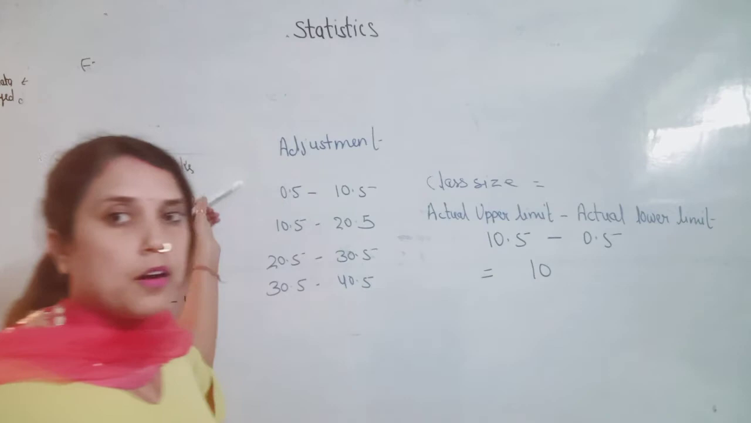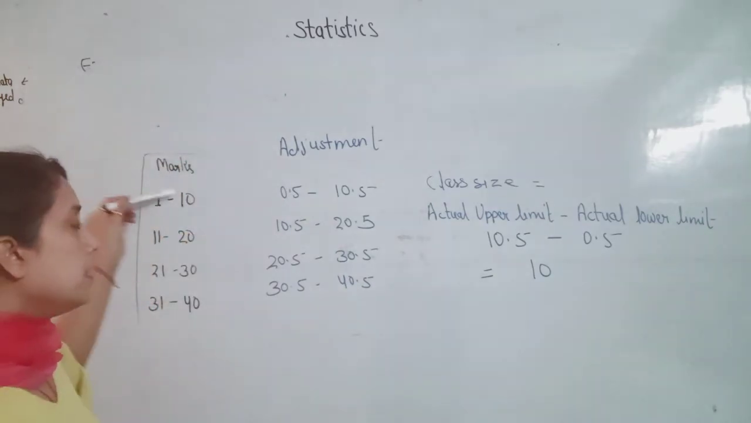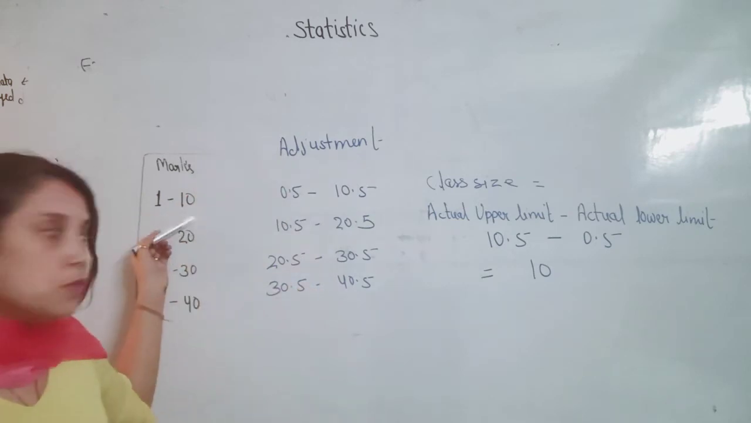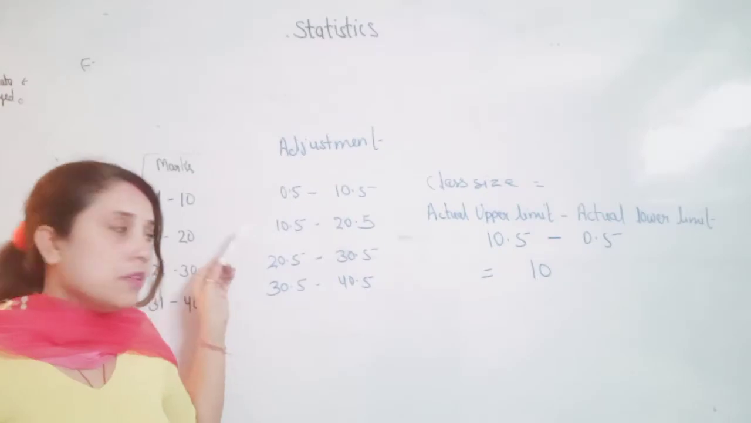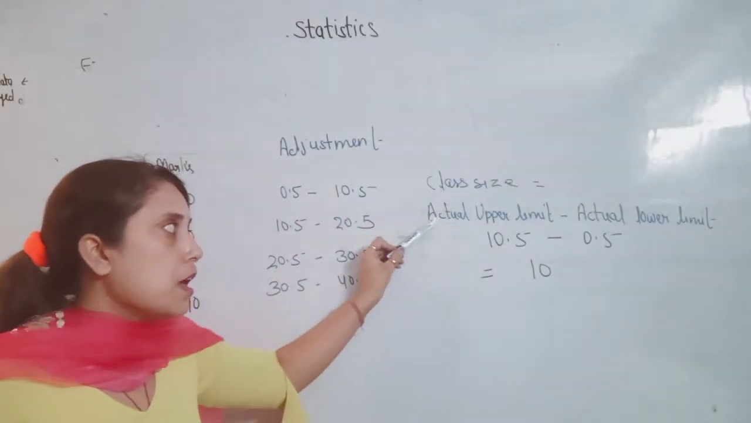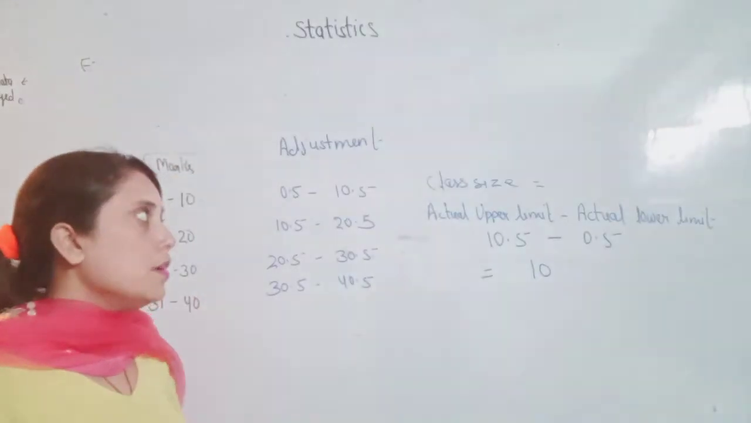First we convert the class interval into the continuous class interval. If it is already continuous, there is no need to convert it. Otherwise, first we convert and after that we will find the class size. Actual class upper limit minus actual lower limit is the class size.